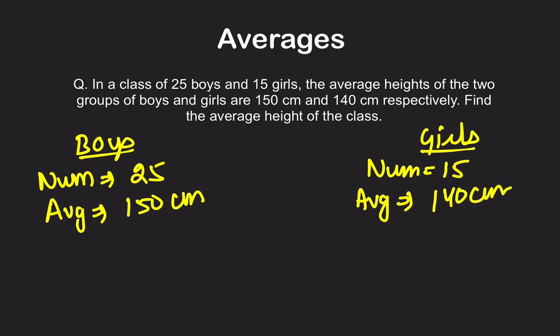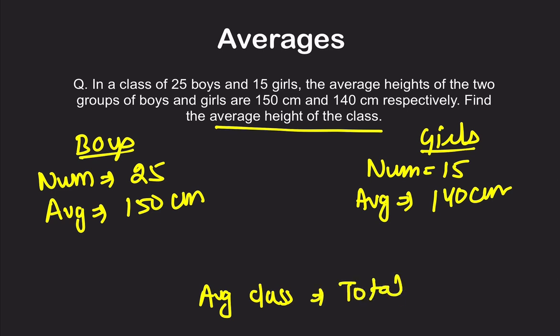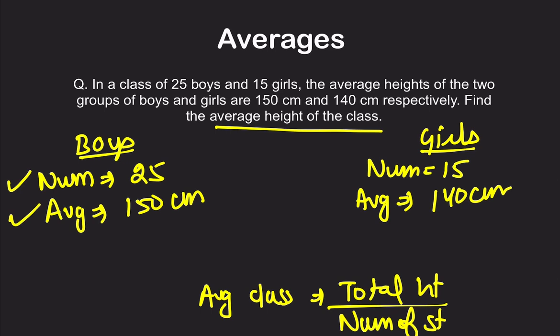Now they are asking us the average height of the class, right? To calculate the average height of the class, what do you need? You need the total height of the class divided by the number of students. The number of students will be number of boys plus number of girls, right? So first thing, ignore the average height of the class for now. This is the average given to you.